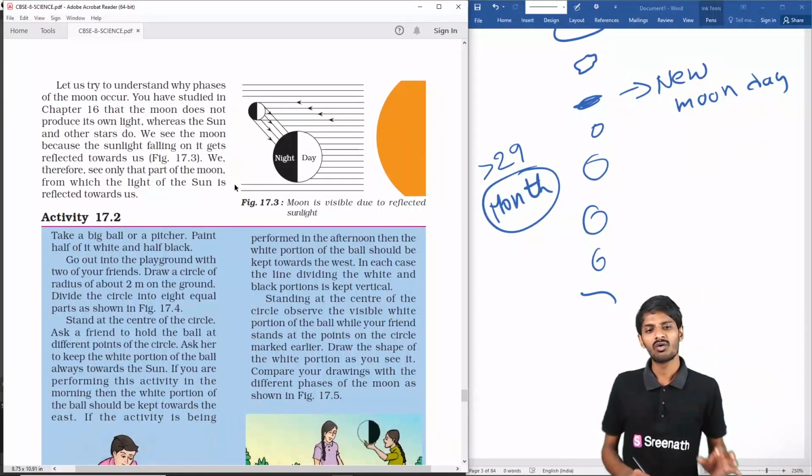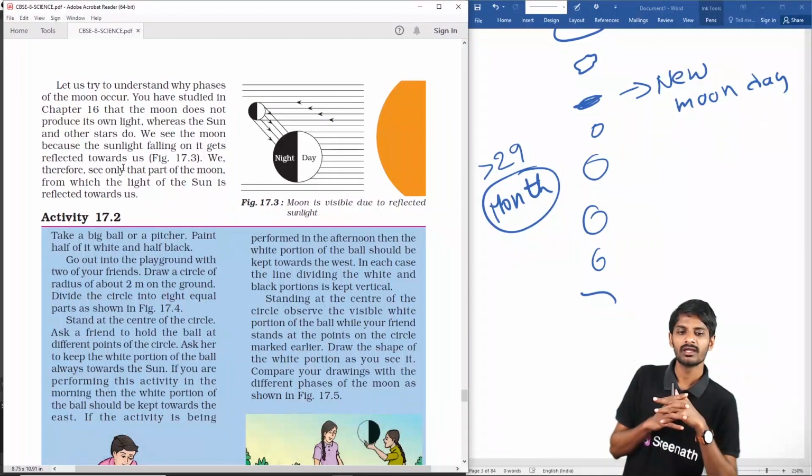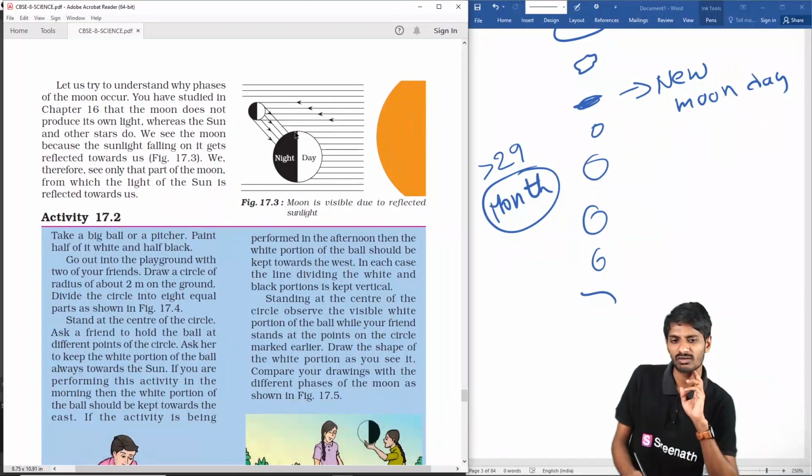And why does the moon have different phases, students? What we have discussed previously is that the moon does not produce its own light, but the light coming from the sun falls on the moon and is reflected back to the earth. So the light we see on the moon is because of the reflection of light.